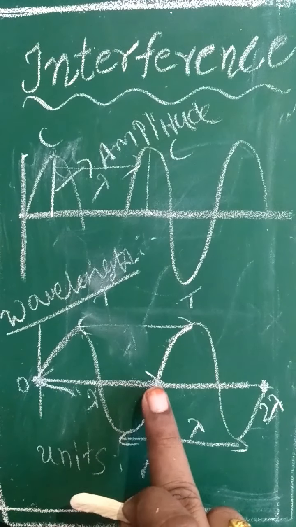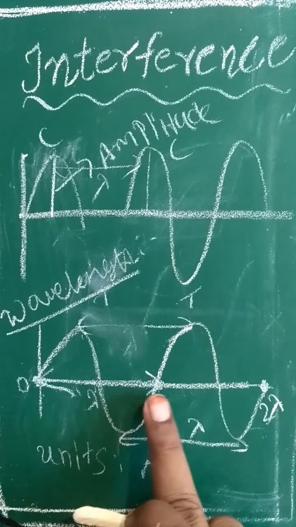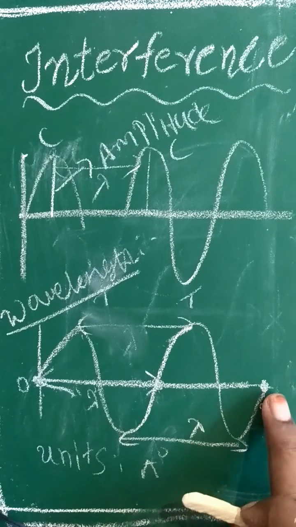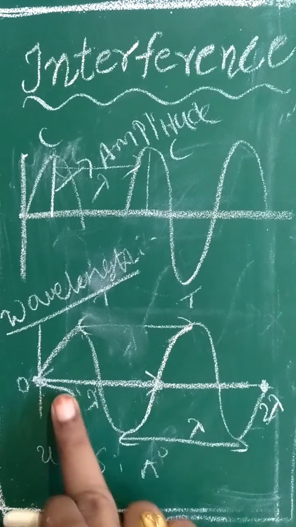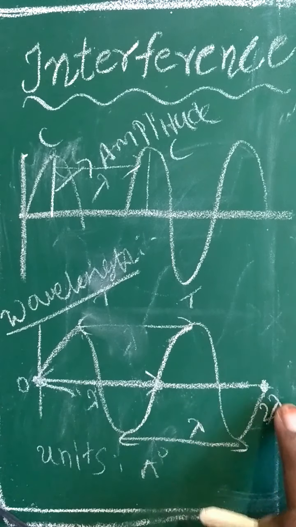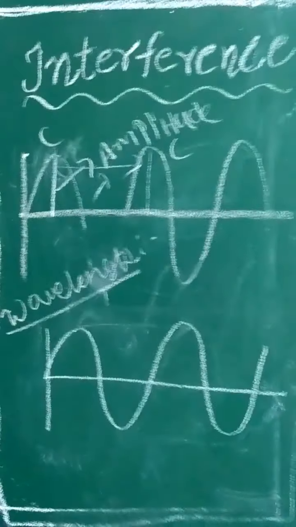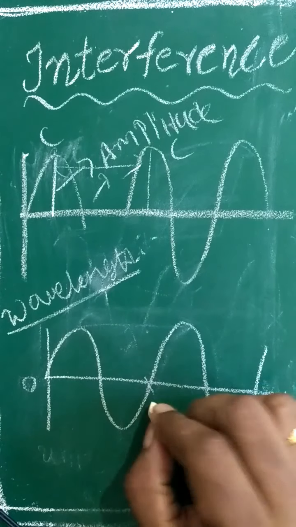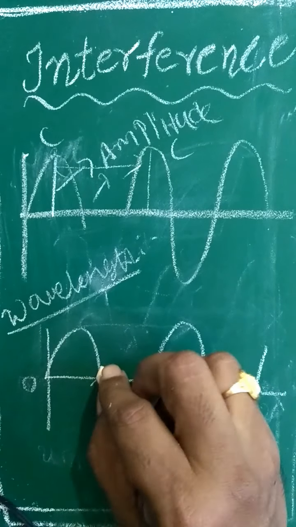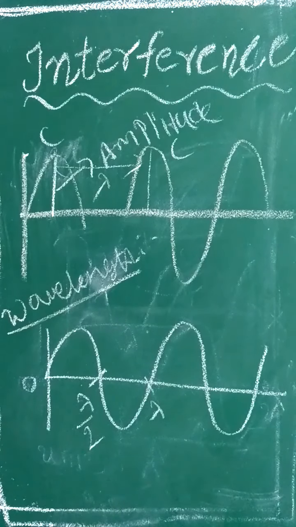One complete cycle is wavelength lambda, and this is also one complete crest and trough. So this is lambda plus lambda. That means r from the origin, this position, is 2 lambda. And if we consider this one as 0, if it is lambda, this position is called the lambda by 2 position.